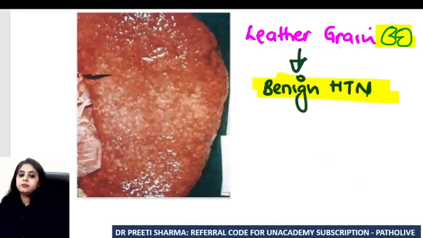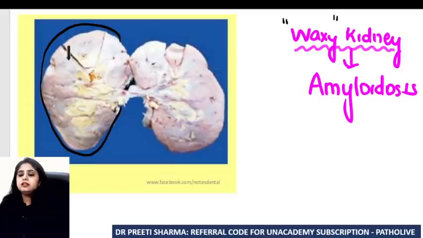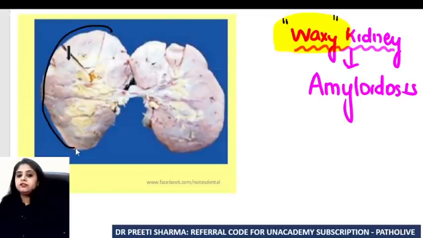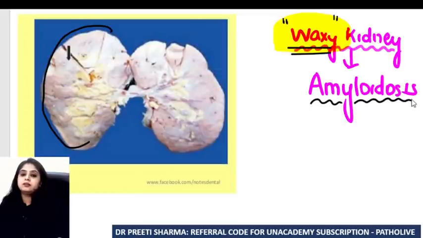And what does benign hypertension show me? It shows me the leather grain kidney. There's another kidney which we see, or for that matter, whenever in front of any organ I put the term waxy, can you see this kidney over here, which is showing you this whitish candle wax kind of appearance? Whenever I put the term waxy, what I'm dealing with is amyloidosis. So if I say waxy liver, waxy spleen, waxy kidney, or waxy anything, waxiness is seen because of amyloid deposition. So these are all the spotters that we are doing.